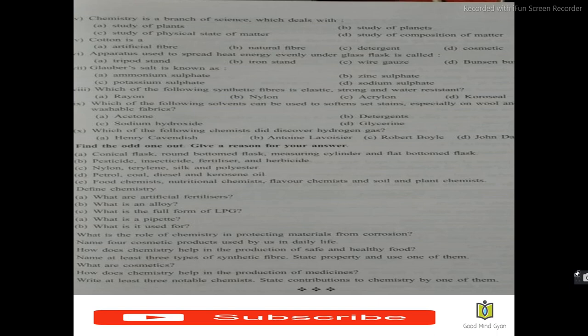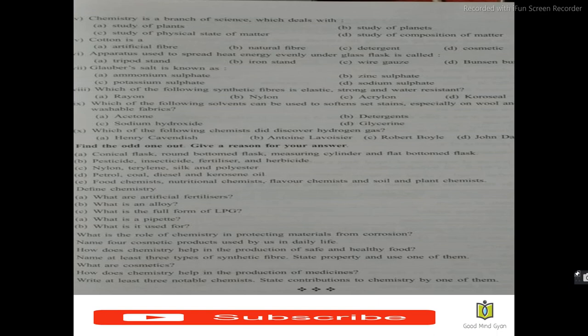The odd one out is flavor chemists because the flavor chemist only focuses on flavors, whereas the others are focusing on everything related to food, but the flavor chemist will only focus on the flavor part of the food.